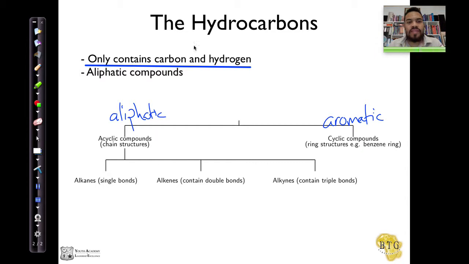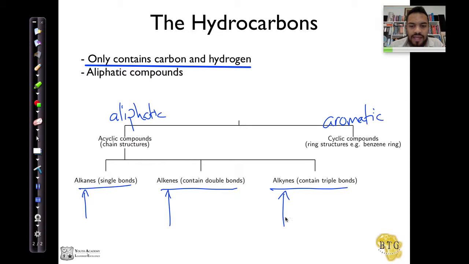Now, there are three categories of hydrocarbons. The first is the alkanes, the second is the alkenes, and the third is the alkynes. This is where handwriting becomes very important: this says alkanes, this says alkenes, and this says alkynes. With your alkanes, you can see there's an ANE. Over here we've got an ENE, and over there we've got YNE.